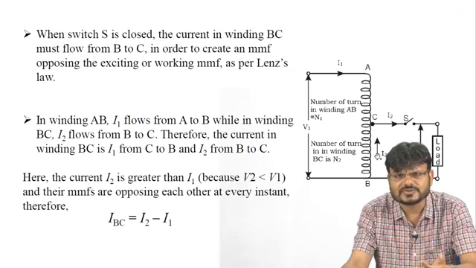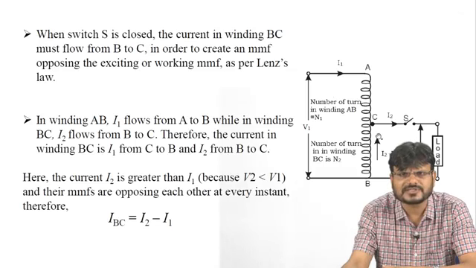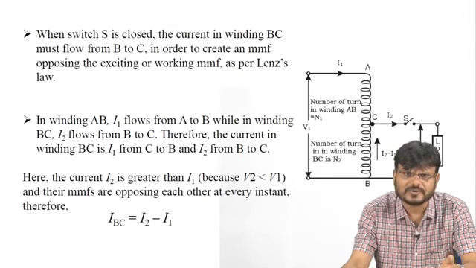As the switch is closed, the current in winding BC must flow from B to C in order to create an MMF opposing the exciting or working MMF as per Lenz law.